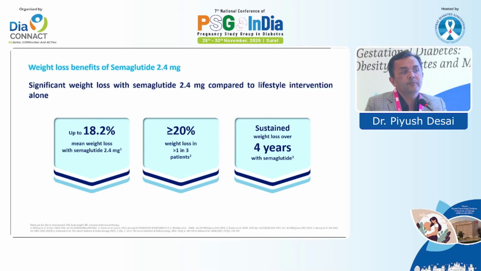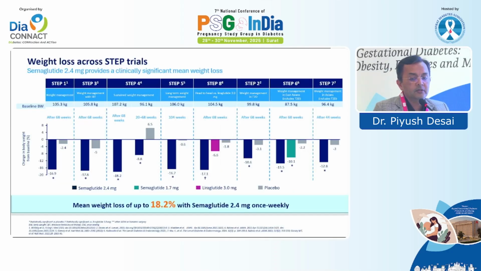And more importantly, if you continue this agent for 4 years, sustained weight loss is possible. The only problem here is that the patient has to continue treatment for a longer period of time. That is the only caveat right now. Step 1, step 2, step 4, step 5, step 8, step 2, step 6 and step 7.